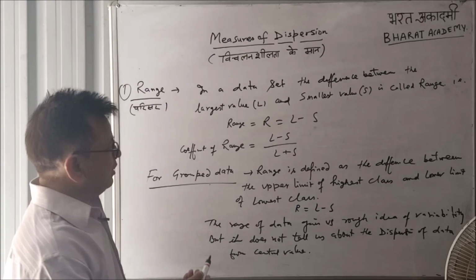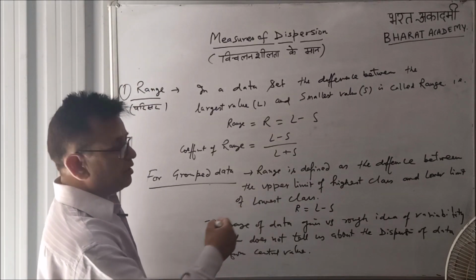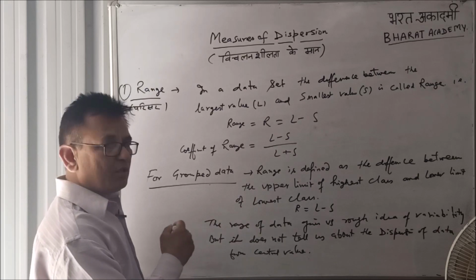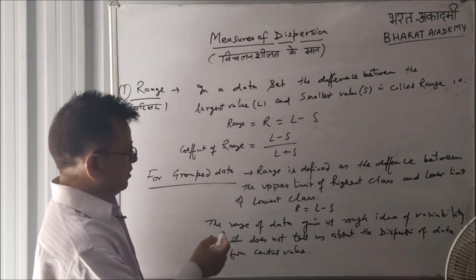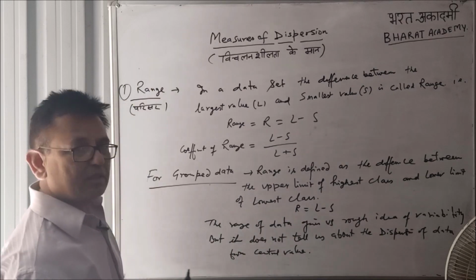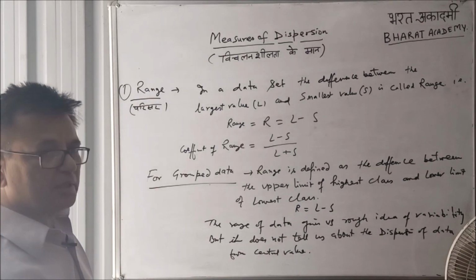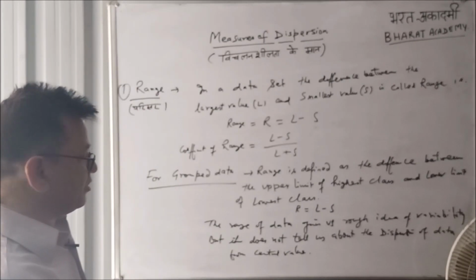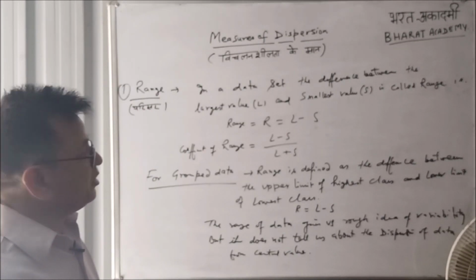For grouped data, range is defined as the difference between the upper limit of the highest class and the lower limit of the lowest class. Again, R is equal to L minus S. The range of the data gives us a rough idea of variability, but it does not tell us about the dispersion of data from the central values, that is mean, mode, median.